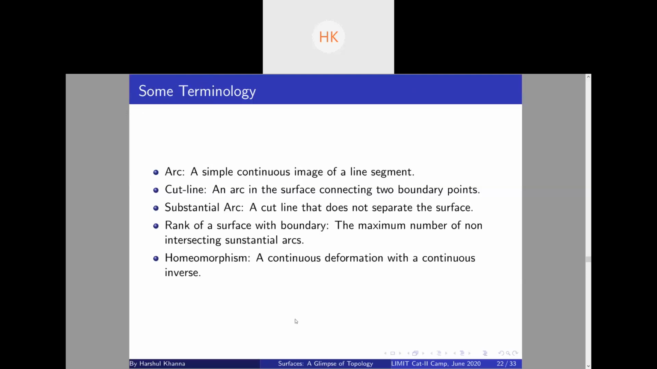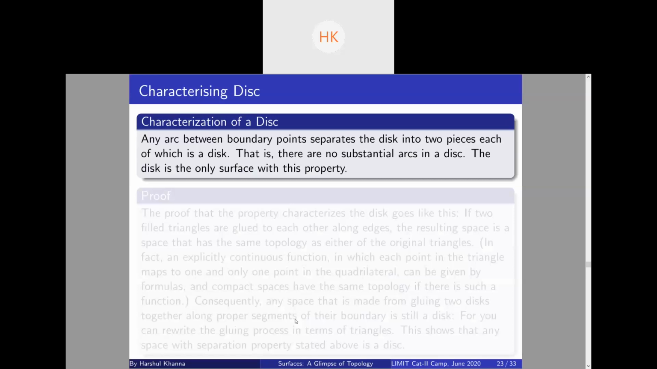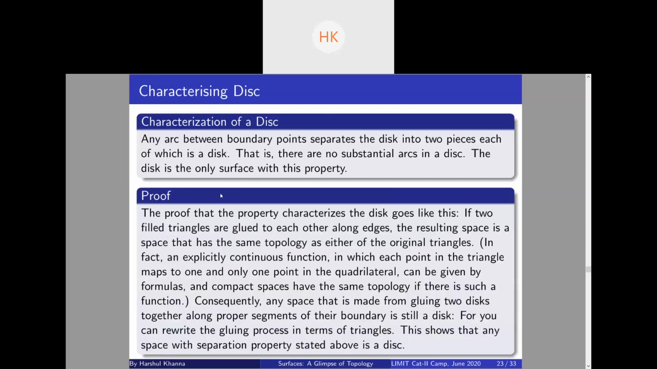But essentially, the main surface we look at when we consider rank 0 is a disk. So the proof goes by, first we will show that this property characterizes the disk. As I showed, you have two triangles which, if we glue them, give you the same topology as either of the original triangles, right?